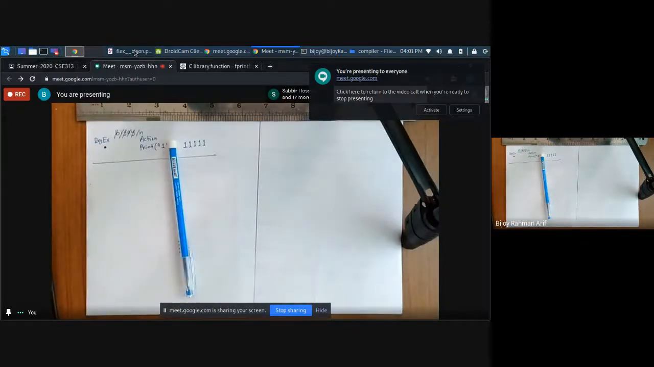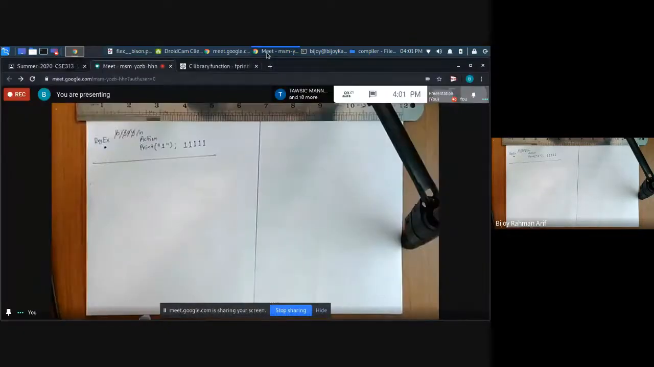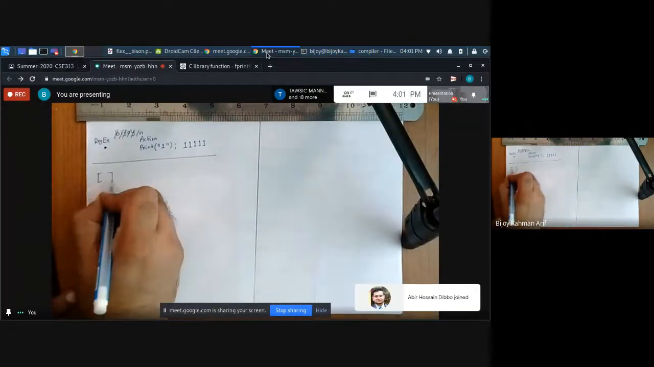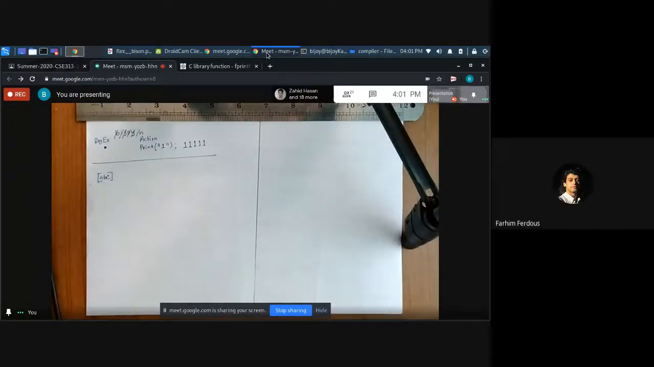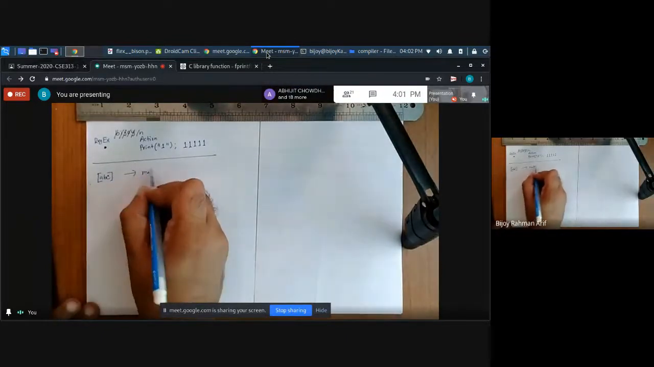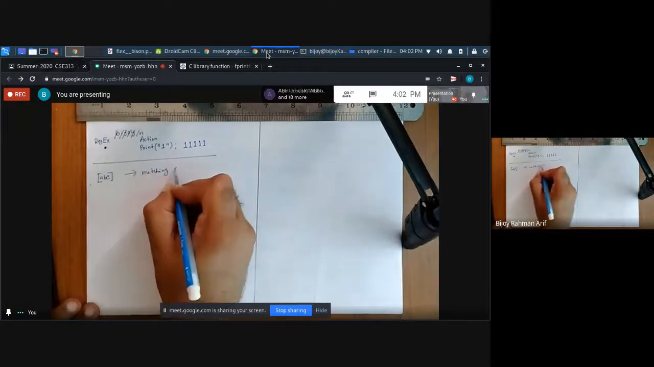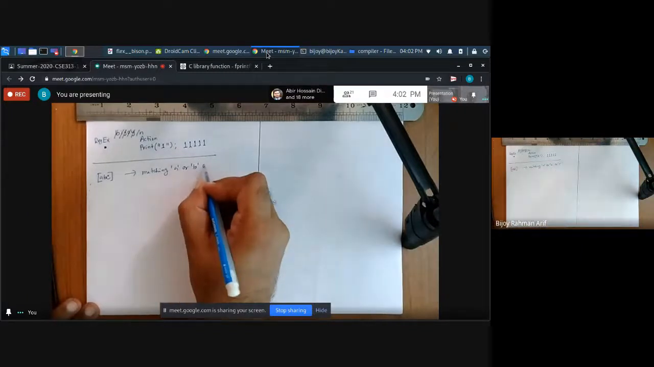Now let's go to the second rule. What is the second rule? Square bracket. This is called a character class. For example, if you give square bracket A, B, C, what is it going to match? Either A or B or C. Matching A or B or C.